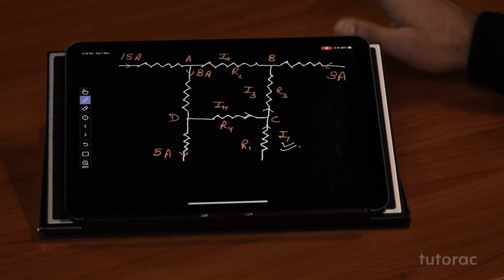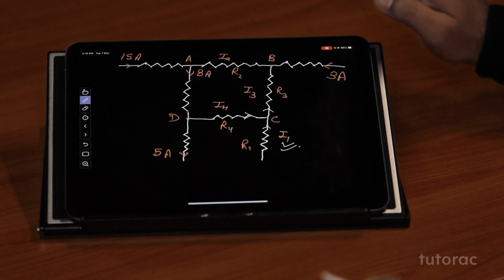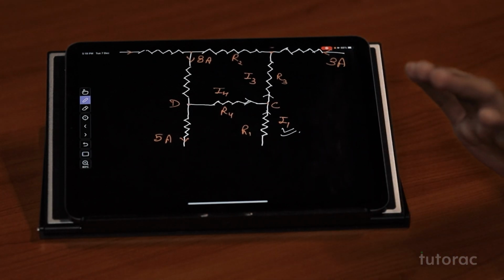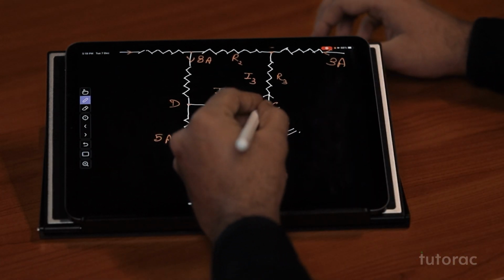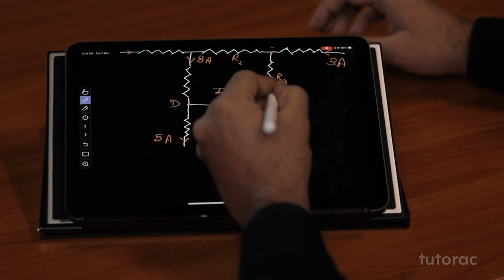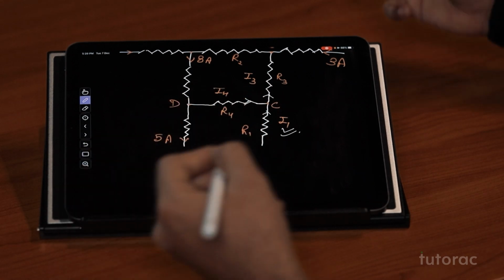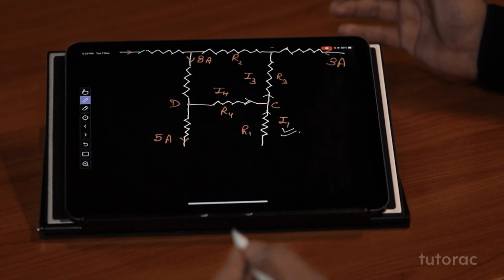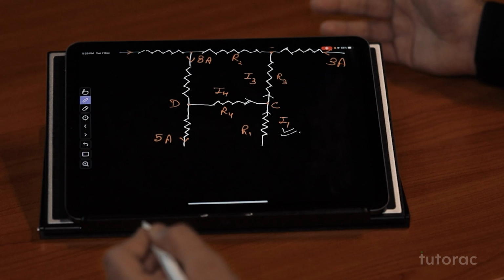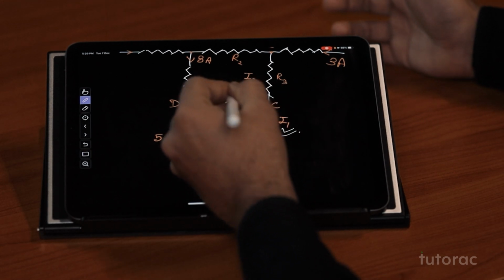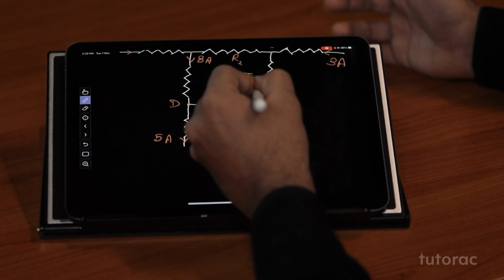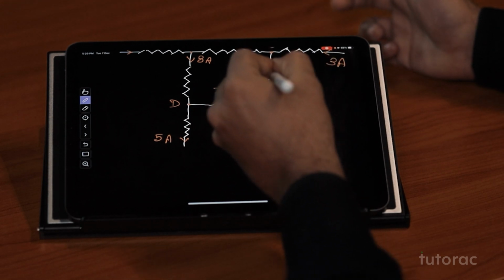So what will we write? I'm completely letting the directions in my point of view. But what I can write is, I1 coming in, I4 is also coming in, thus I3 needs to go out. I cannot let all three currents come in, because if I do so, then where will the net amount of current go? Thus, I can let these two, I1 and I4, come in, but I have to let I3 go out.